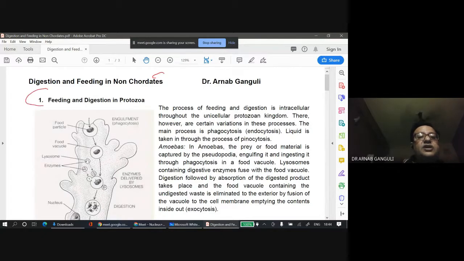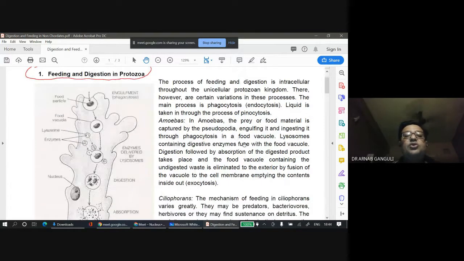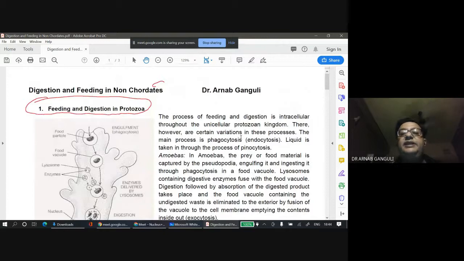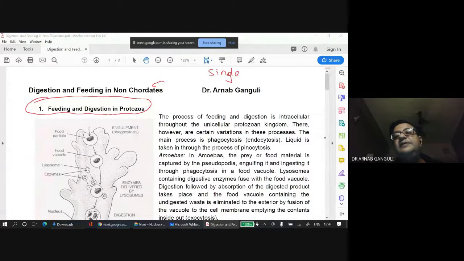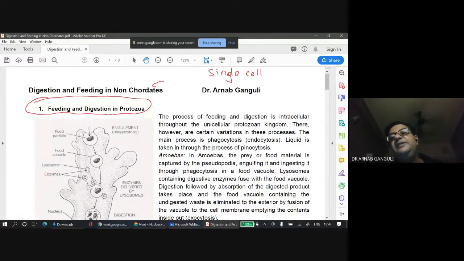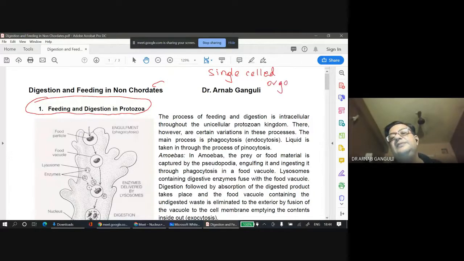So right now we will talk about feeding and digestion in protozoa. Protozoa is essentially a single cell organism. The process of feeding and digestion is intracellular.